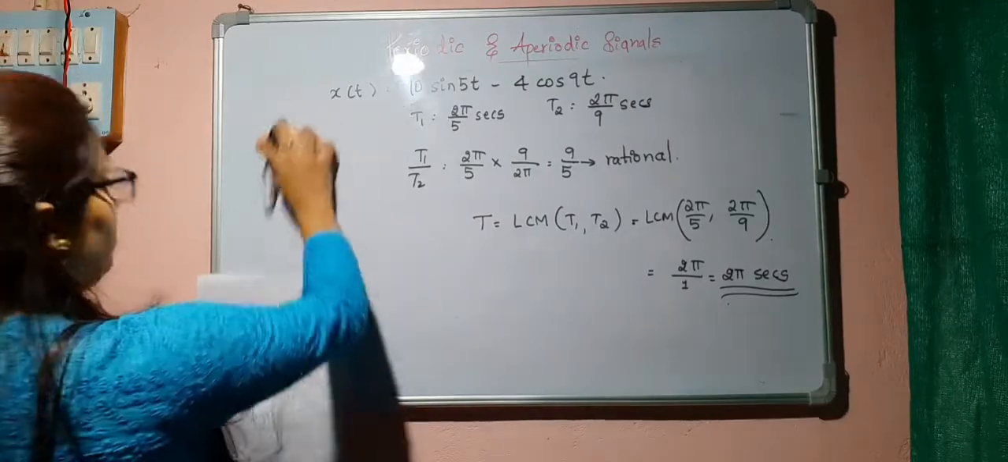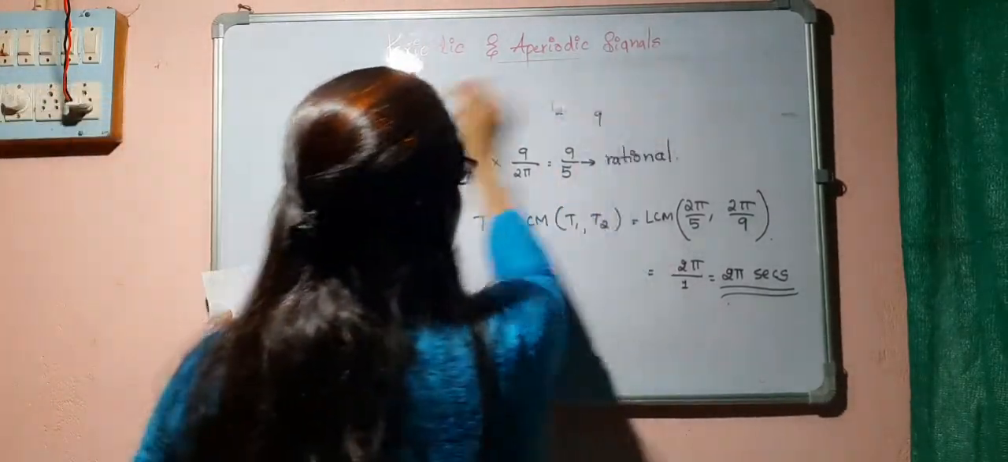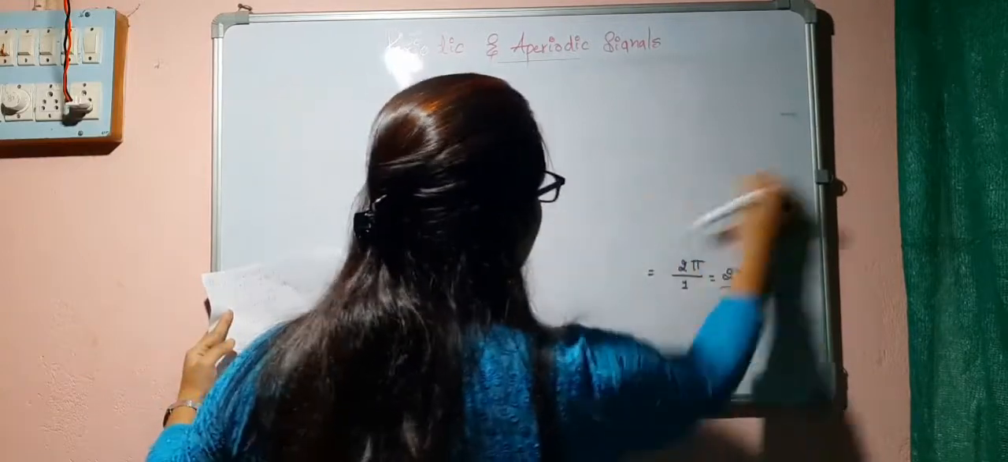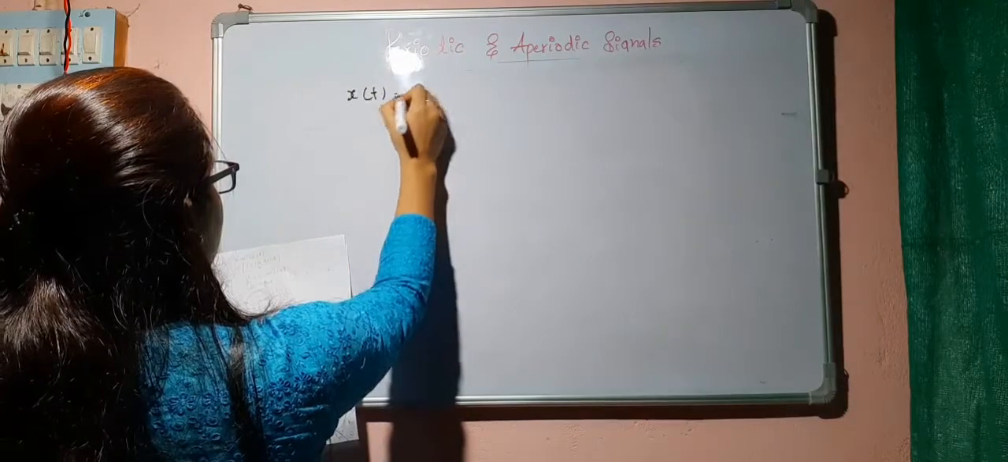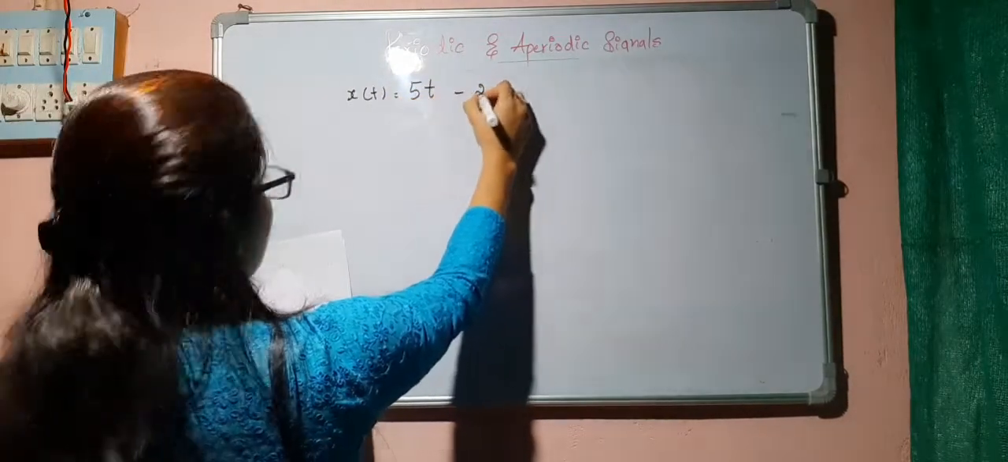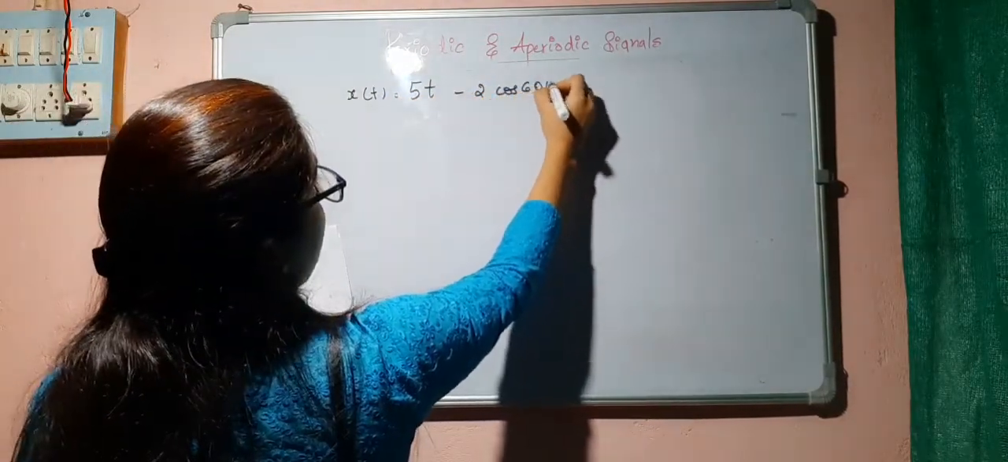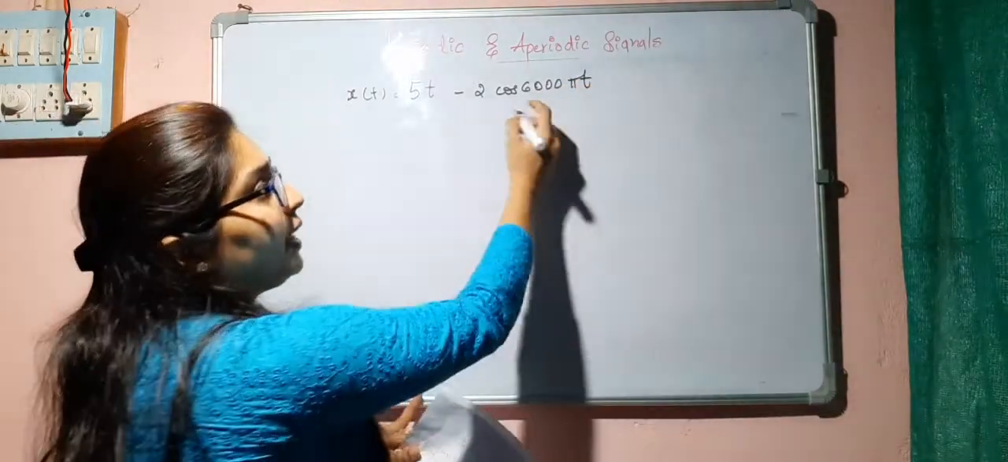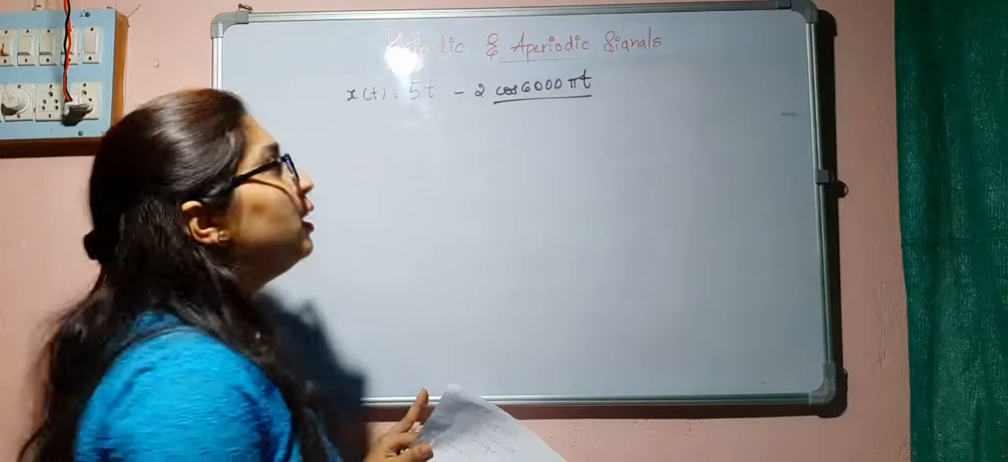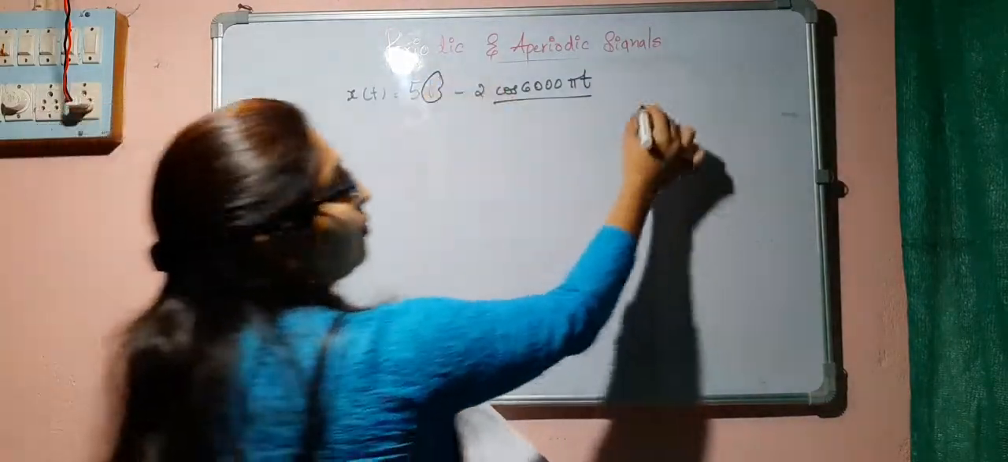Next, let us solve another problem. x of t is equal to pi t minus 2 cos 6000 pi t. Yes, we know that cos 6000 pi t has a period. But what about this t?